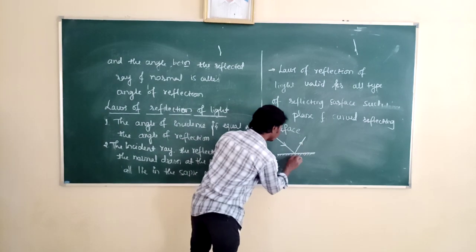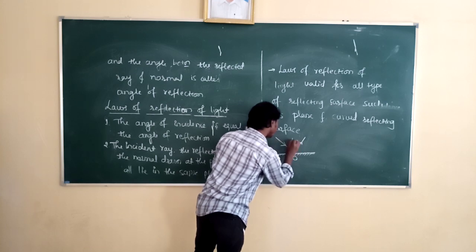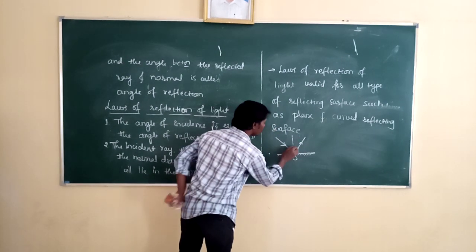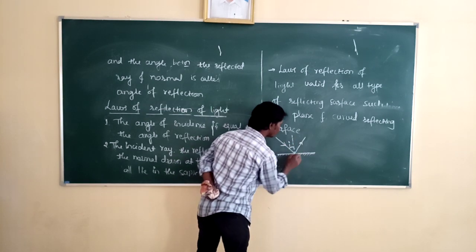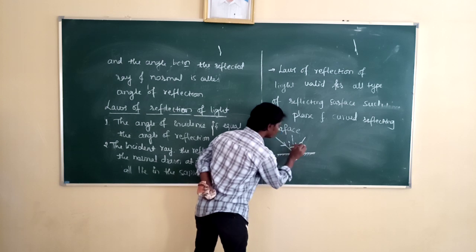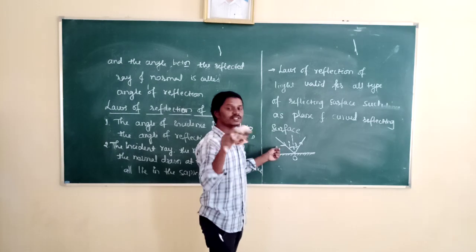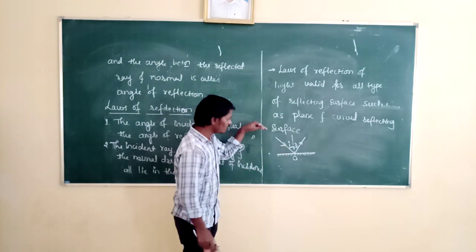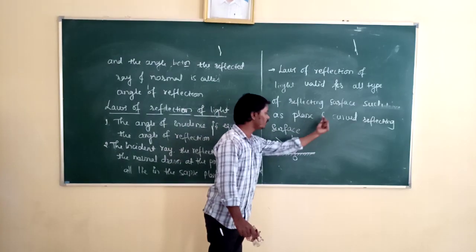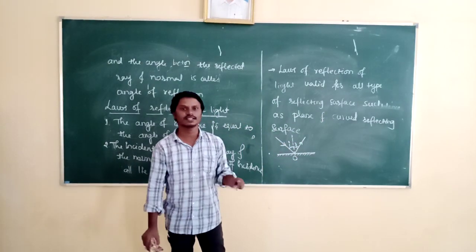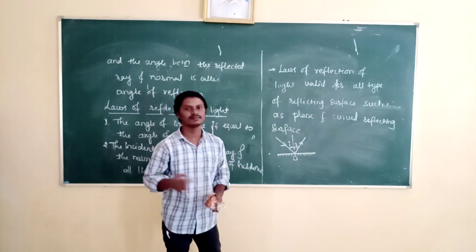So, at the point of incidence, we are going to draw the normal. Then, the angle between incident ray and normal is called angle of incidence. The angle between reflected ray and normal is called angle of reflection. So, by knowing the arrow mark, we can say which is incident ray and which is reflected ray. This arrow mark towards the mirror, that is why it is called incident ray. And this arrow mark is away from the mirror, that is why it is called reflected ray, because it bounces back from the mirror. So, it is in case of plane mirror.